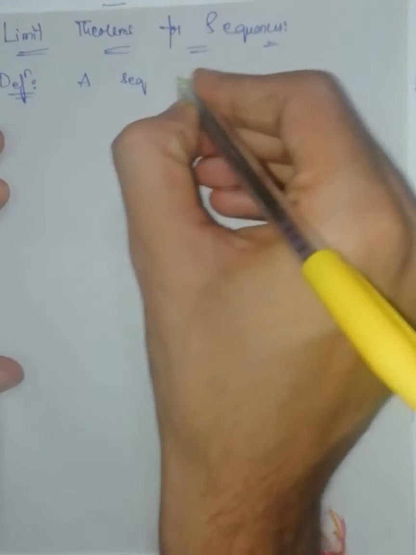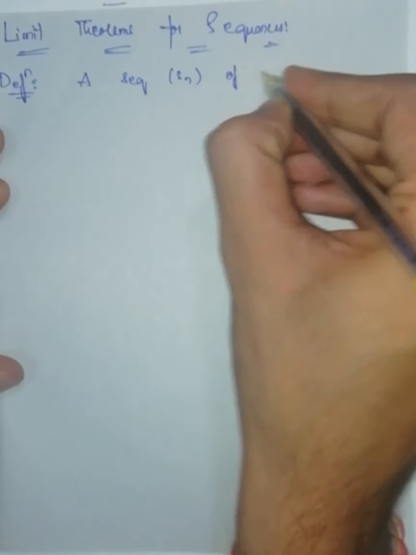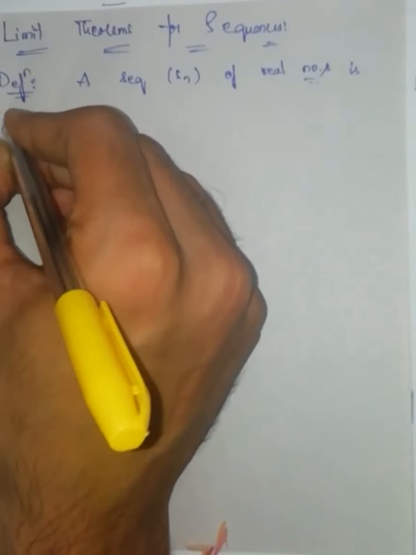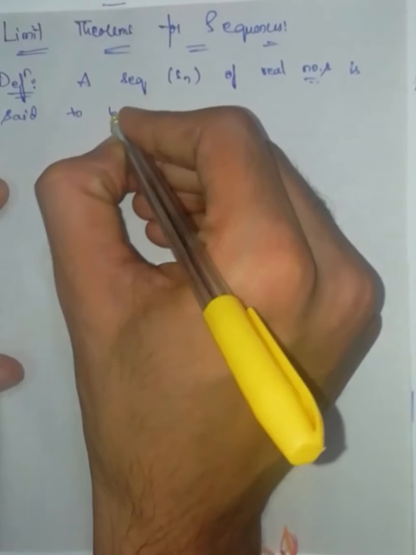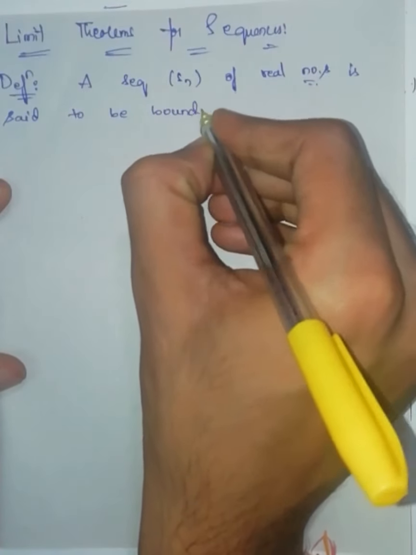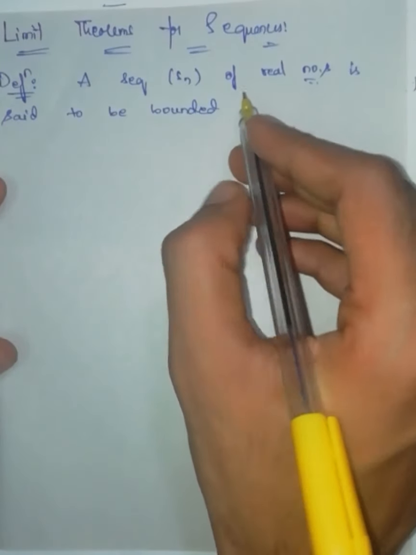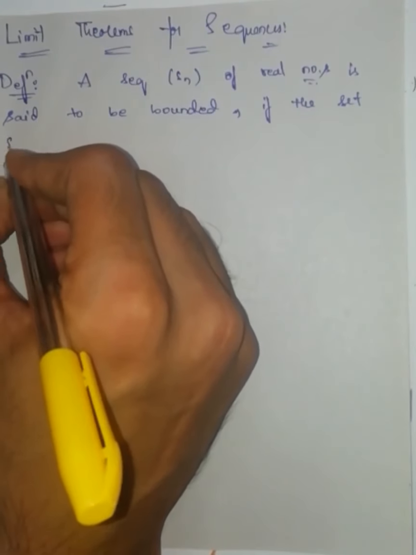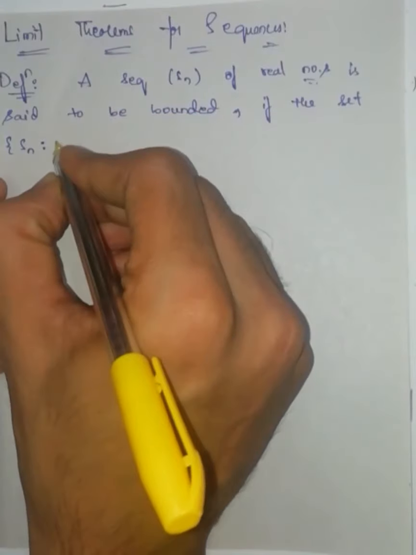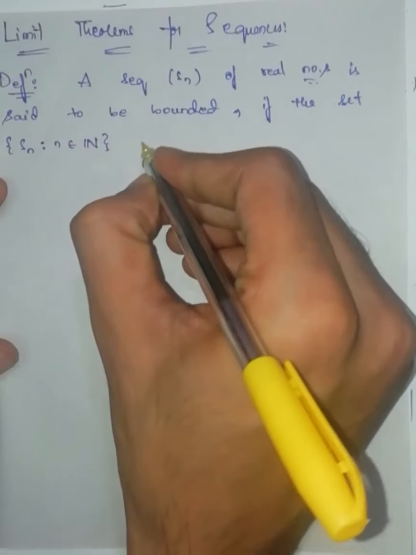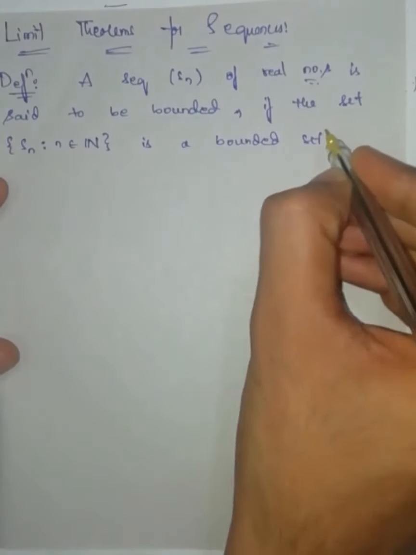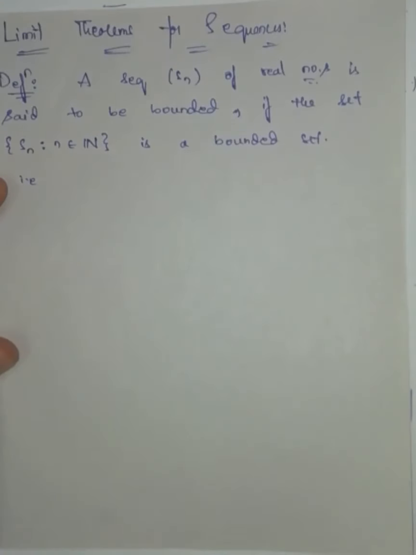A sequence Sn of real numbers is said to be bounded. A sequence of real numbers is said to be bounded if the set of all the elements of the sequence, where n belongs to the set of all natural numbers, is a bounded set. That is, we can say that the given set is bounded if it is bounded below and bounded above.